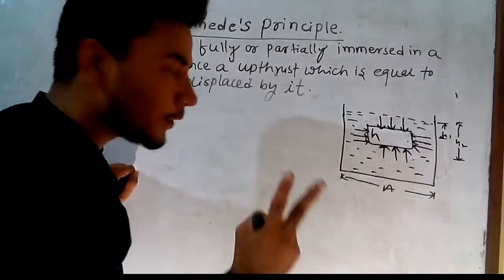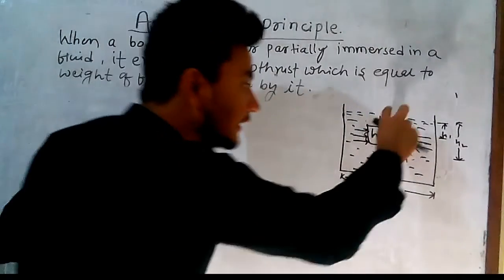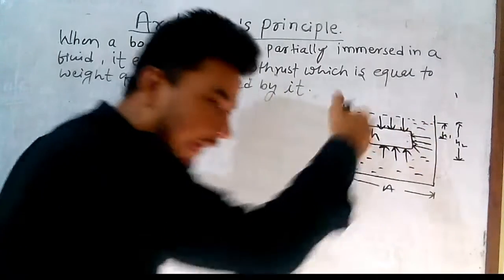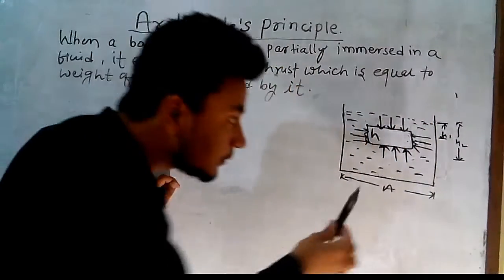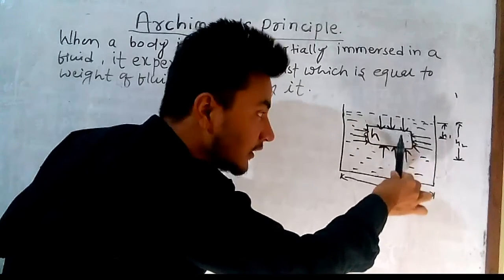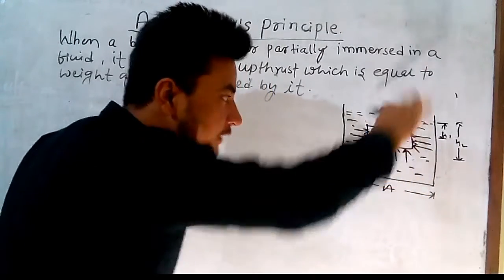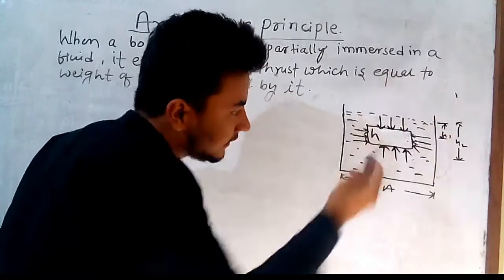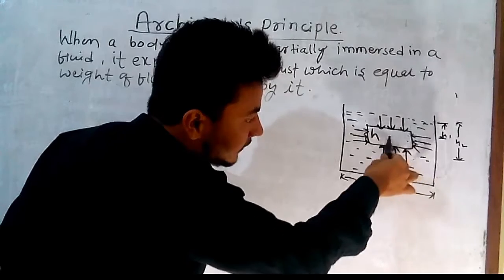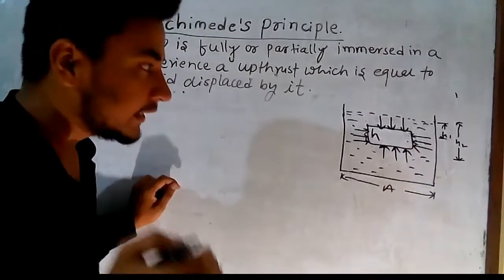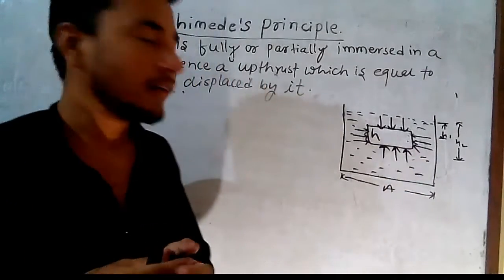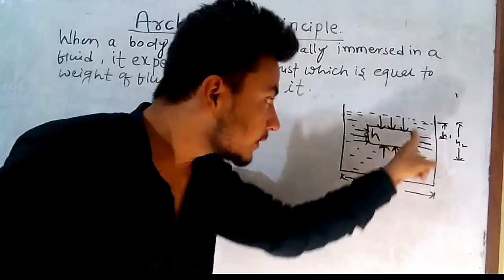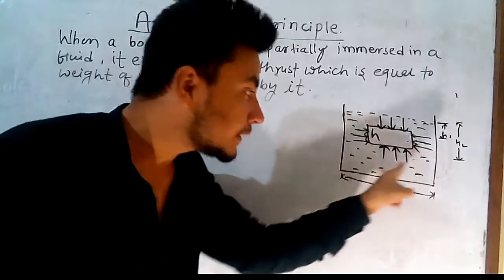Now there are two types of pressure acting on a body. The first one is on the upper surface and the second one is on the lower surface. The upper surface pressure acts in the downward direction and the lower surface pressure acts in the upward direction. Now the question: which one is greater in magnitude, the upper pressure or the lower pressure?